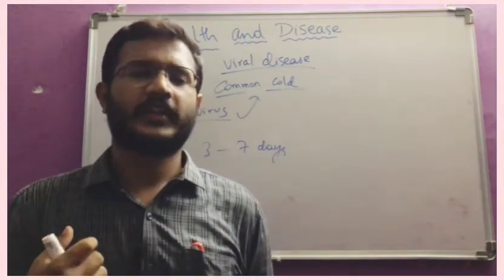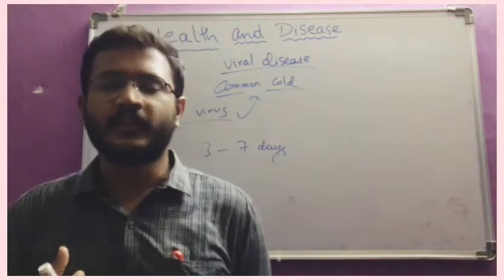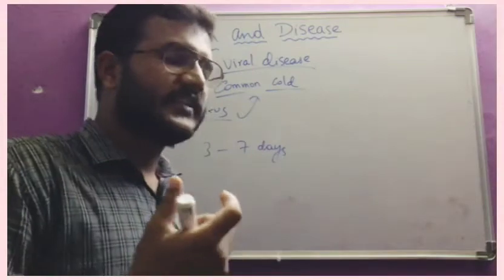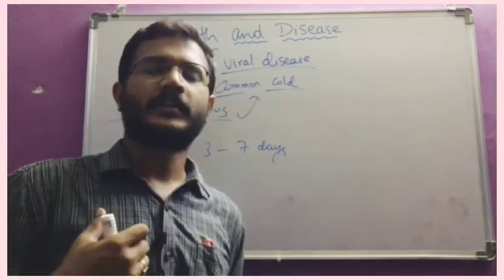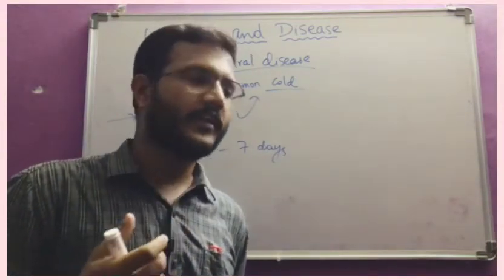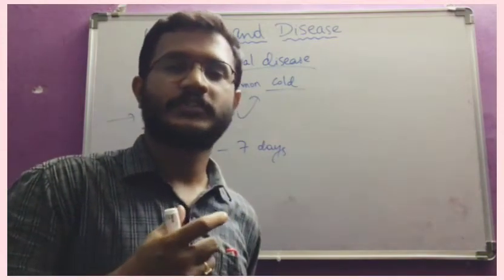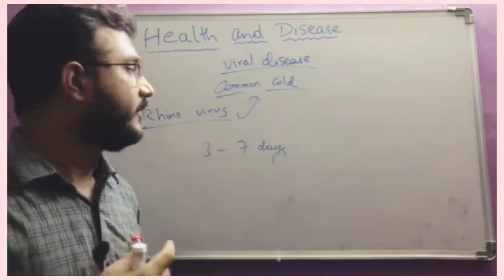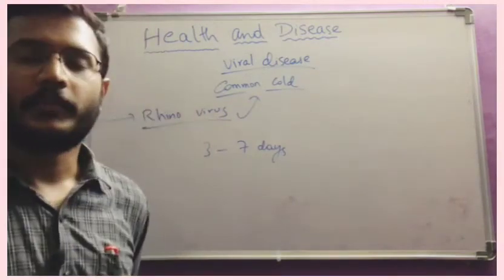So many symptoms are there. Some slight fever we can feel. This is also an airborne disease, transmitted from one person to another through droplets and surfaces, the clothes used by that person. If a normal person also uses them, they will immediately get the common cold.